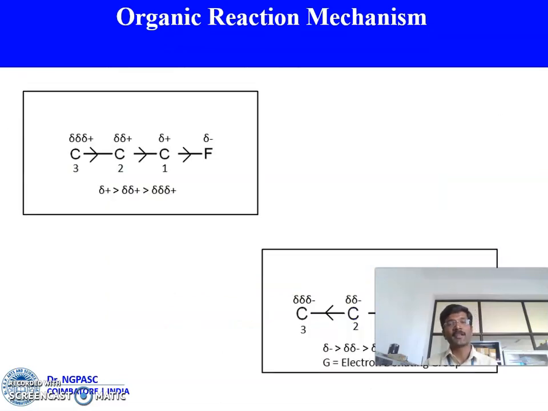There are two types of inductive effect. One is the positive inductive effect, another is the negative inductive effect. Positive inductive effect means we have an electron donating group in the chain. What is the nature of the electron donating group? It will donate electrons towards the chain. So we can say it is a positive inductive effect. Negative inductive effect means we have an electron withdrawing group in the chain, which will pull the electrons towards the electron withdrawing group. That is called the negative inductive effect.